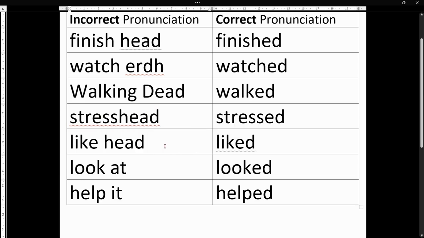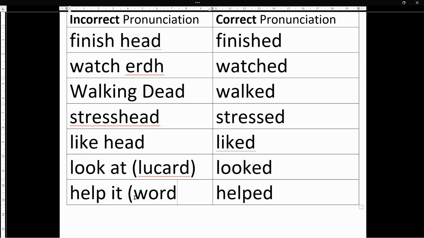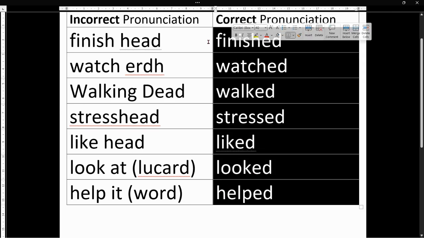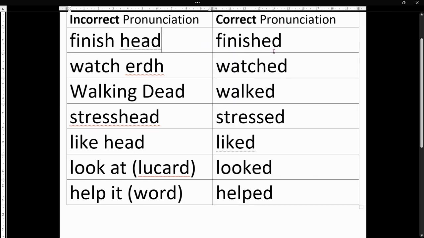I've seen it sometimes. And sometimes, when doing this, it has given me Lucard as well for some reason. And here I've sometimes seen it give me word instead. But what it's not giving me are the correct words until I pronounce them correctly.